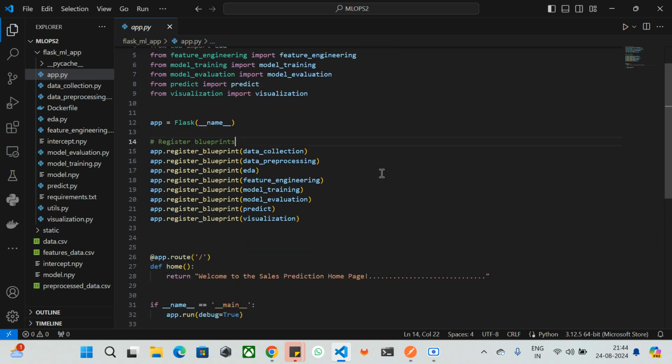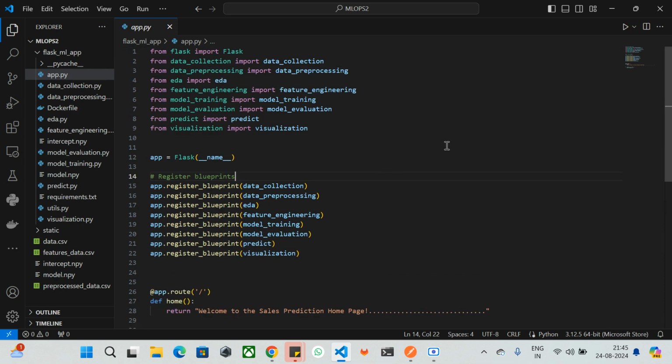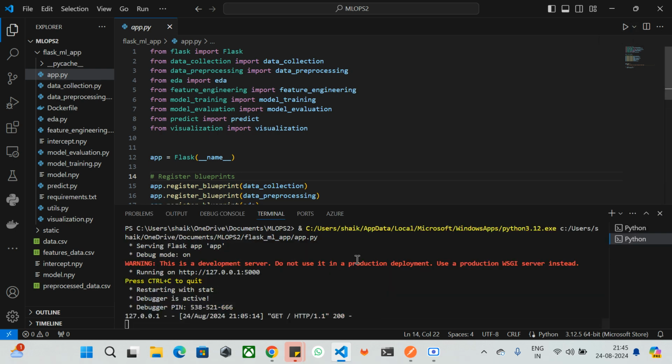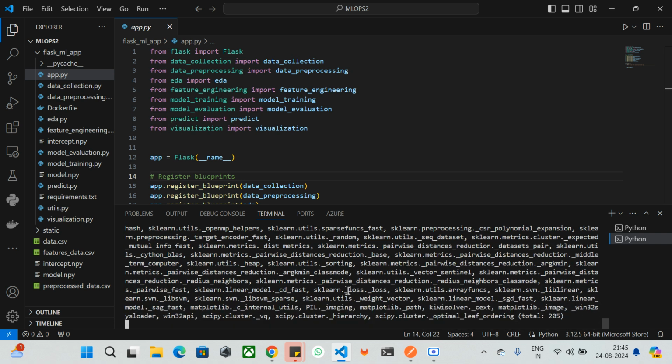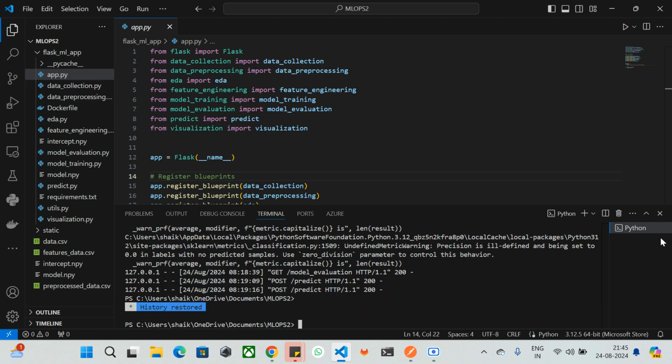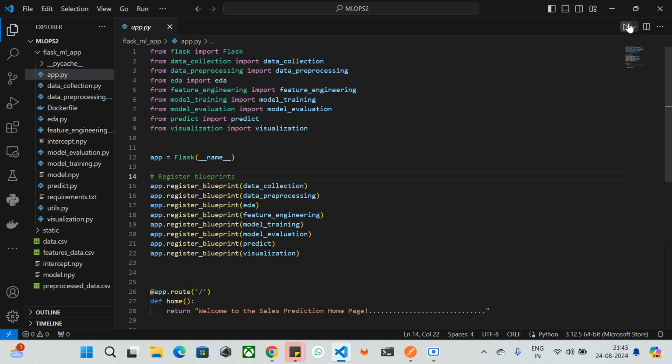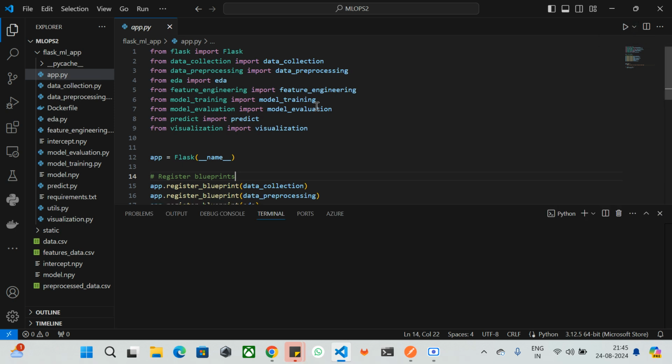Now let's run this Flask API, app.py, and see how each route can act and be called. Sorry, it seems to be up and running since my last session has not been terminated. Wait a second, guys, let me terminate this, or let me delete this session. I think I can create it from here. Okay, so I'm running this app.py.